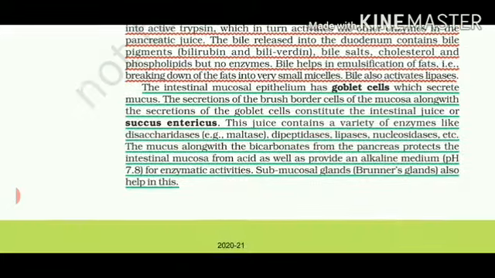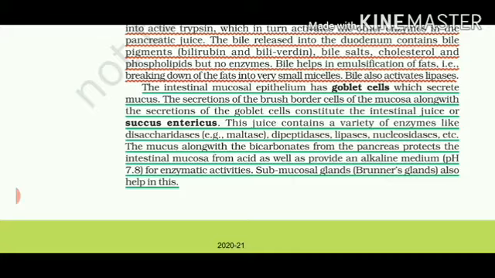Now let's come to the intestinal epithelium, which has goblet cells that secrete mucus, and these secretions along with the secretions of the mucosa make intestinal juice or succus entericus. It has many kinds of enzymes such as disaccharidases, dipeptidases, lipases, nucleosidases, etc. One thing you can see common in all enzymes is that they end with 'ases'. Trypsinogen or pepsinogen are not ending with 'ases', but ultimately all enzymes will end in the 'ases' form.